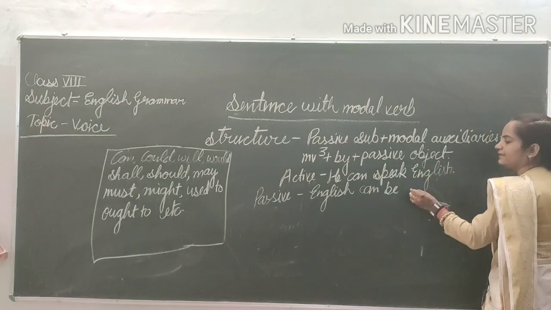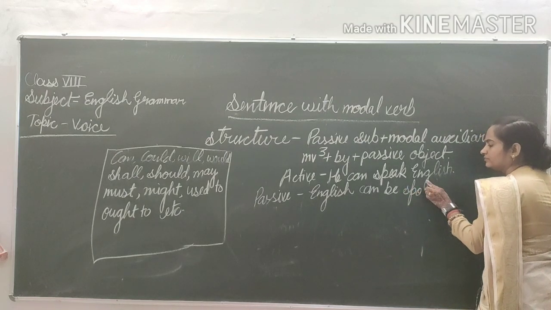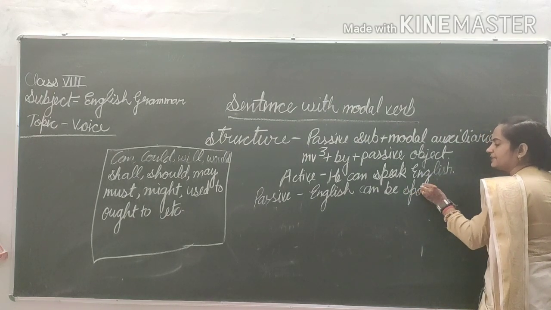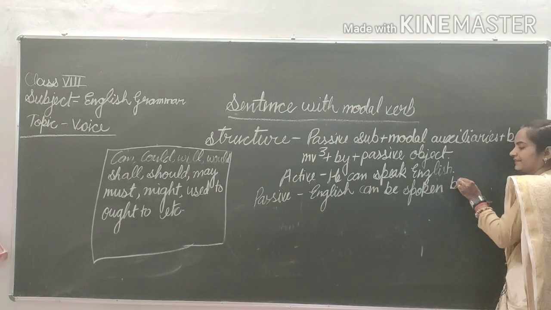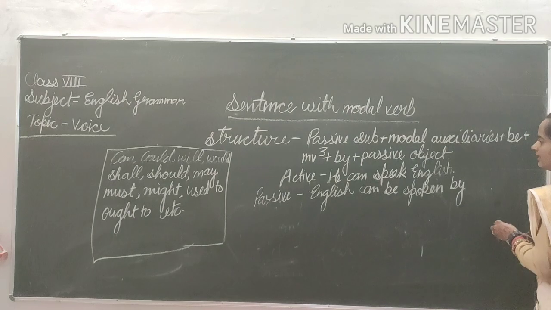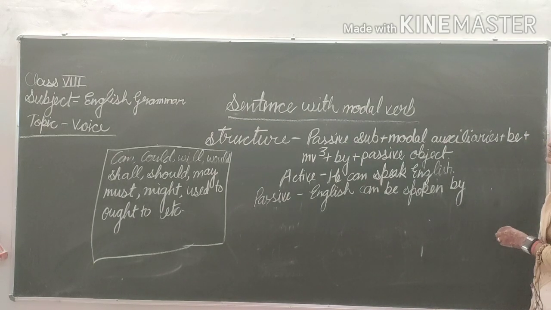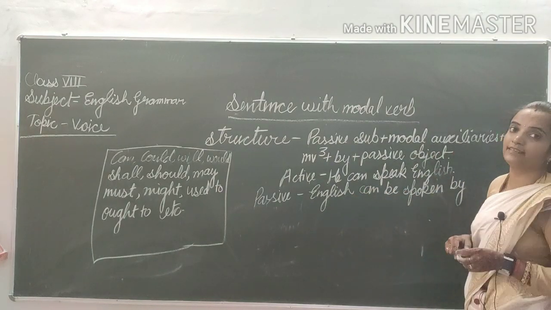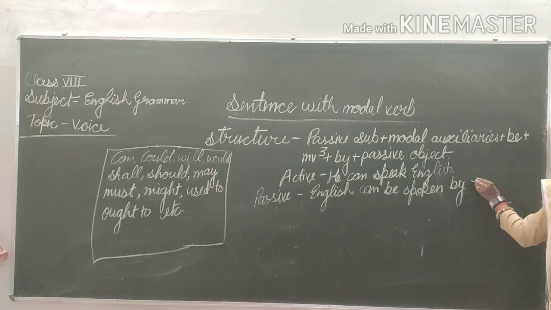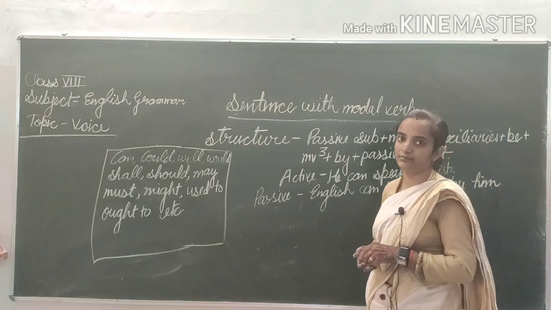So English can be spoken. Now by. English can be spoken by. Then after that, passive object. Find out the passive object. He is your passive object and he will be changed into him. English can be spoken by him.